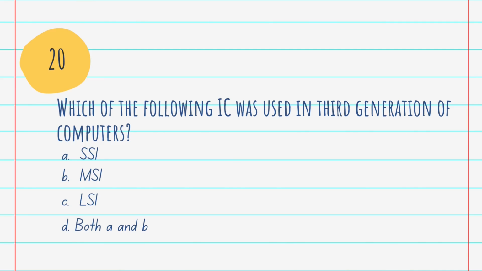Question number 20. Which of the following IC was used in third generation of computers? A. SSI, B. MSI, C. LSI, D. Both A and B. Answer is both A and B. SSI means small scale integration and MSI means medium scale integration. Both ICs were used in the third generation of computers. Basically, an IC is a small chip that can function as an amplifier, oscillator, timer, microprocessor, or even computer memory.